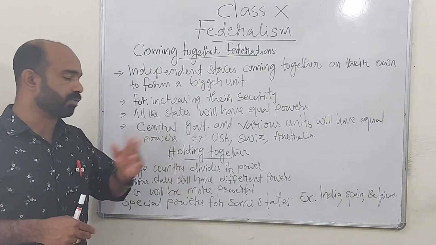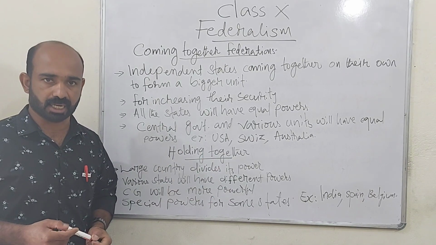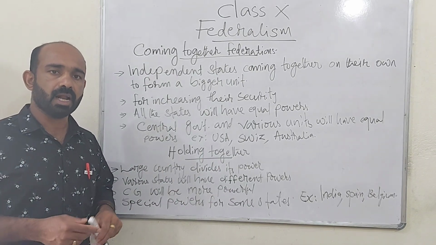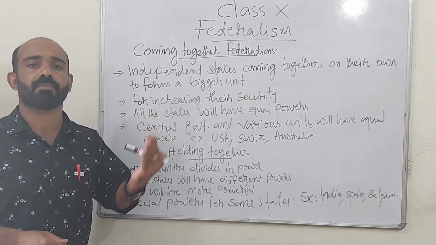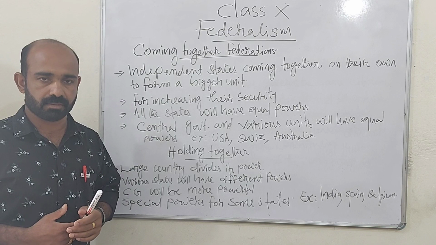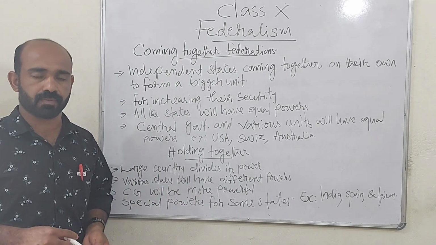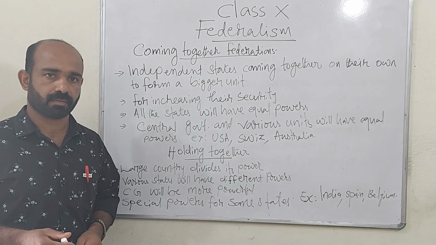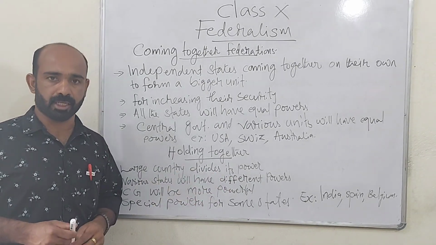So in this type of federation, central government will be more powerful than the state governments. And all the state governments may not have equal powers. Some states have more powers than other states. And some states will have special powers also. Some examples are India, Spain and Belgium.